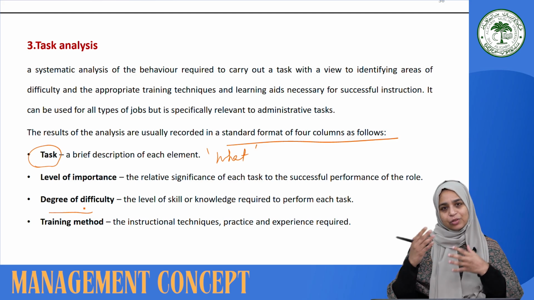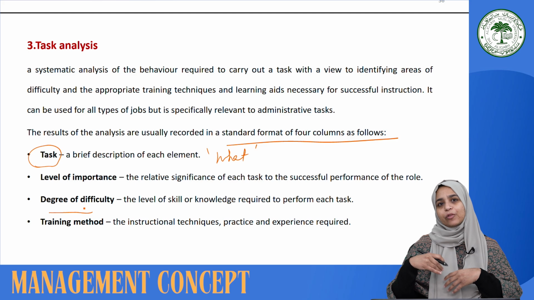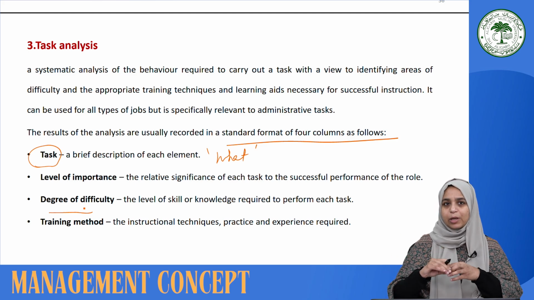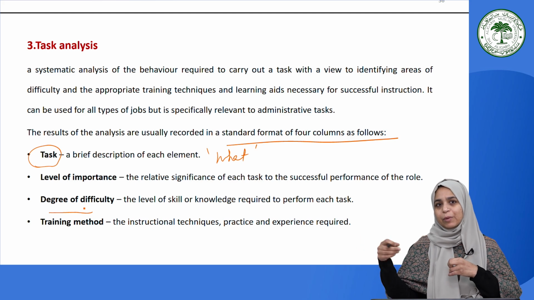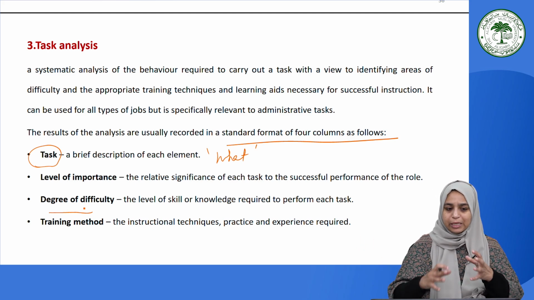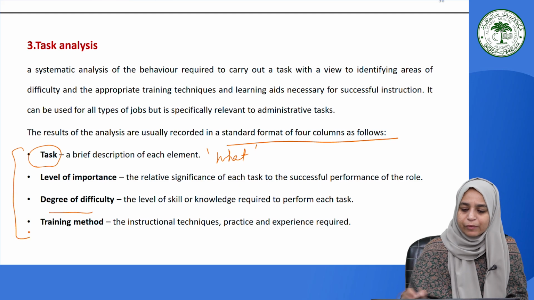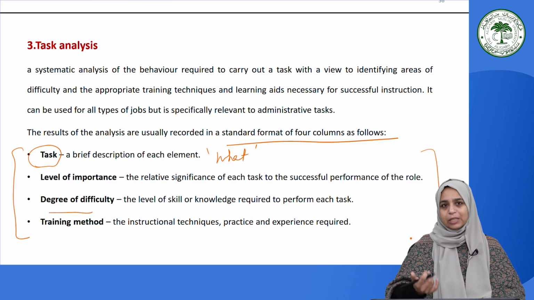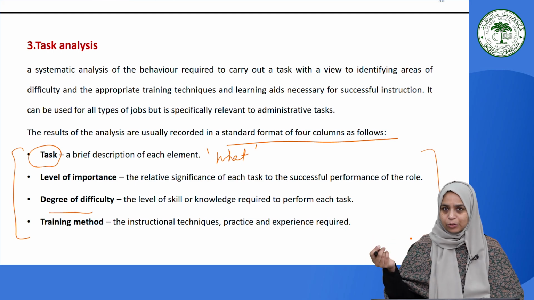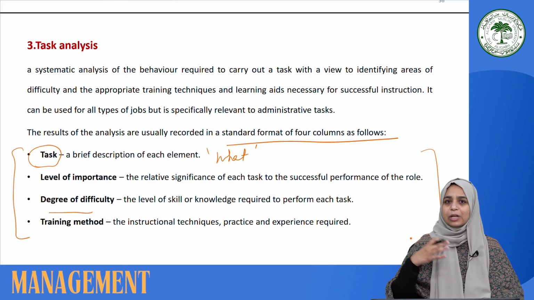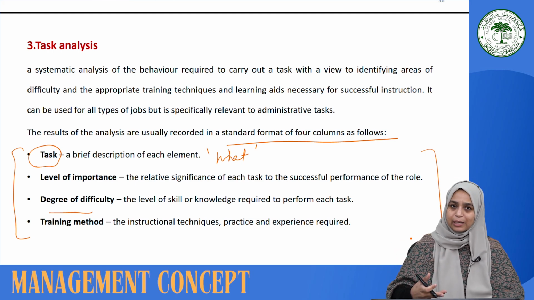It is like some kind of instruction techniques which are required, or certain prerequisites which are required to perform that job. Let us say the task is about solving a tough question. So it will require certain prerequisites of basic knowledge related to that field. So these 4 columns will reveal the importance of the task, the degree of difficulty to perform that task, and also what kind of instructions are required to perform this task. So task analysis is another technique to do a skill analysis.